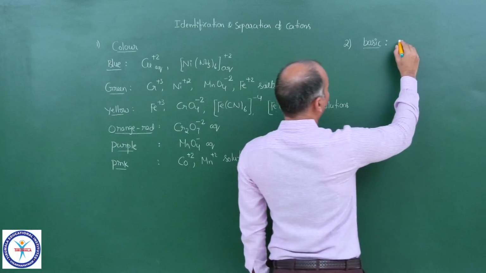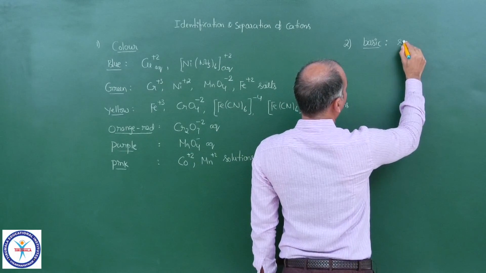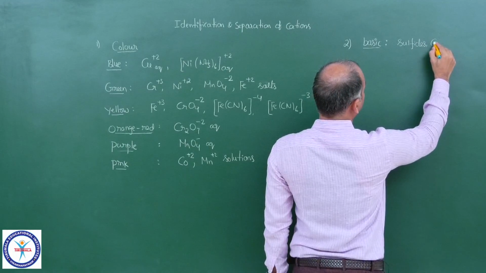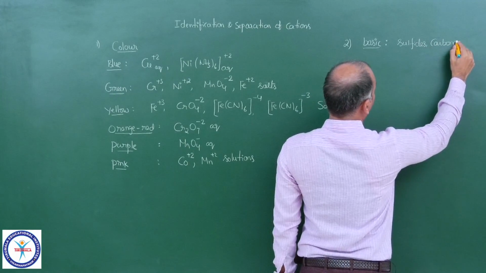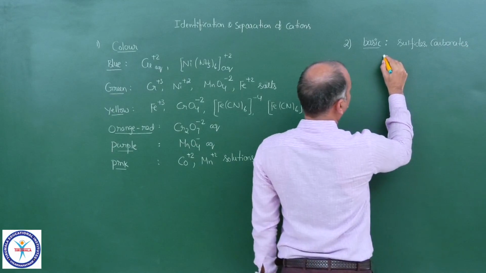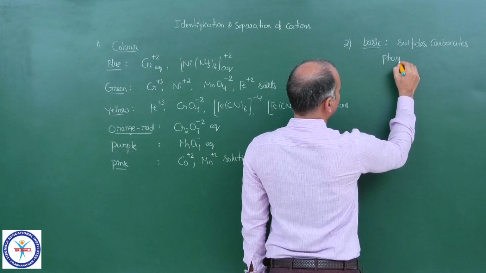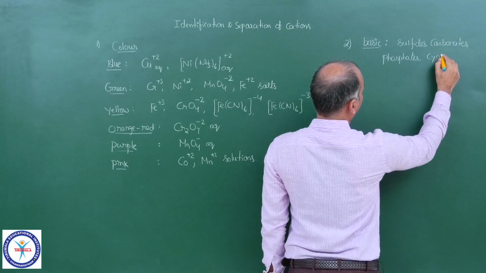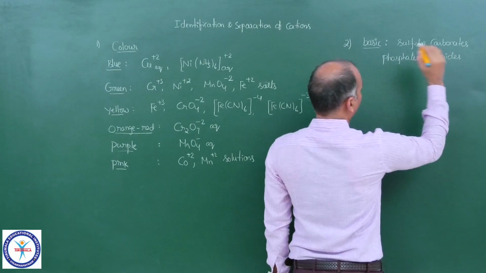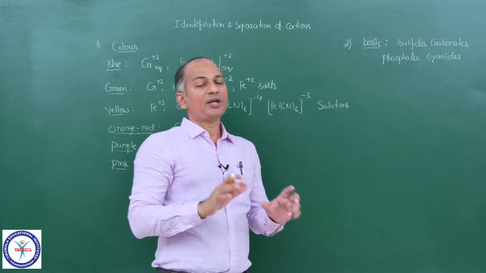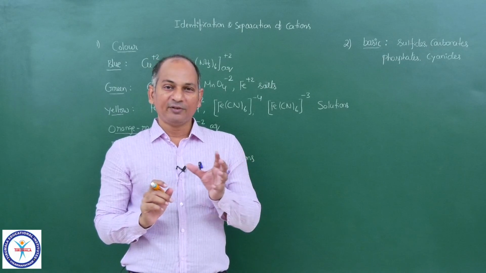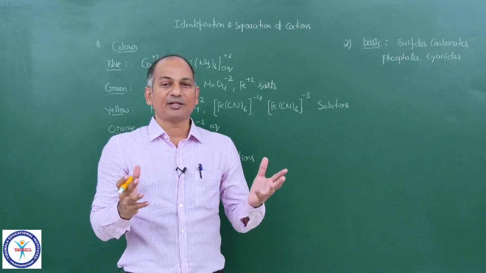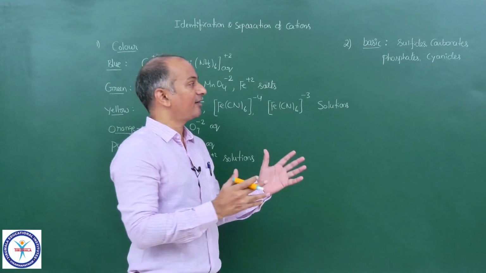Now we have sulfides, carbonates, CO3 2-, phosphates, cyanides, etc. So these salts are basic. You dissolve them, if they are soluble in water, they combine with water and take up H+, making the OH- free. So the resultant solution becomes alkaline. So these are the basic salts.